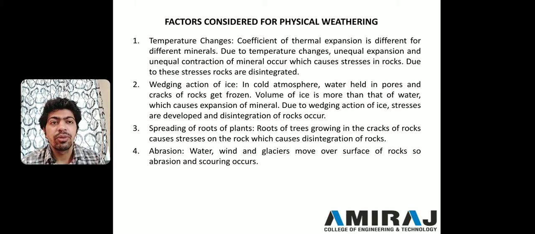Third one is spreading of roots of a plant. We already know that in mountain regions, trees can grow. Trees can grow in the cracks, and these roots cause stresses on the rock, and due to this, disintegration of rocks will happen. Fourth one is abrasion. Abrasion is due to wind, water and glaciers. These glaciers move from one place to another, and they cause scouring or abrasion of soil or abrasion of rocks.